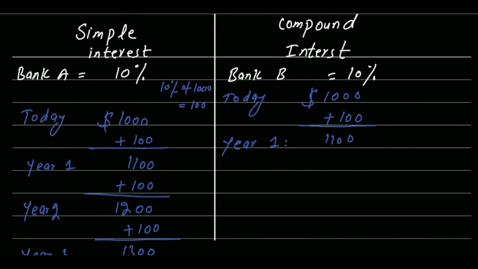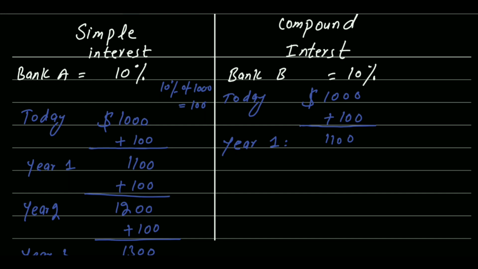So what is the difference between Bank A and Bank B? Bank A will give you 10% on the starting amount every year. That, you can say, is your principal amount. But Bank B, which is giving you compound interest, will give you 10% on your balance every year.